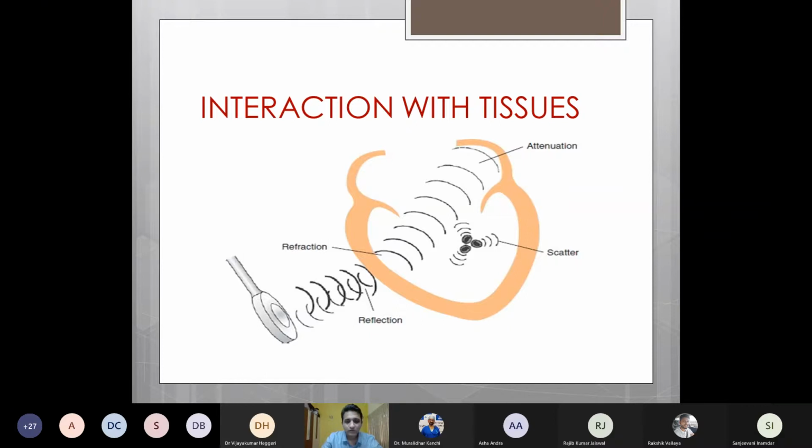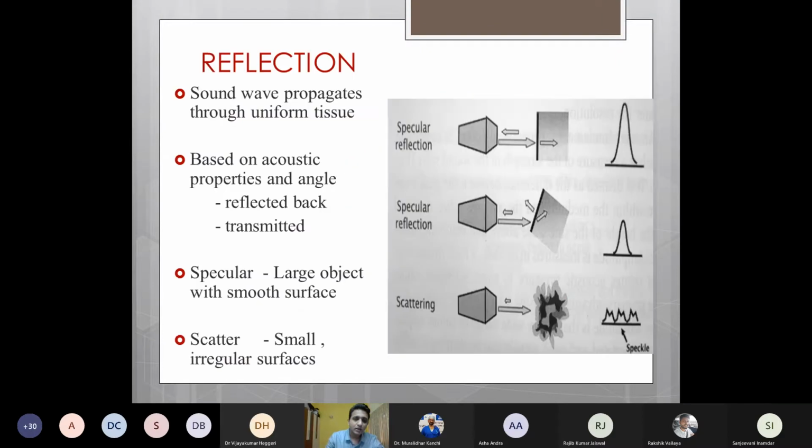So when the ultrasound waves move from the transducer and fall on a particular tissue, it interacts with the tissue in one of the following manners. Either these waves can get reflected, refracted, scattered, or attenuated. I'll just move on to each of these interactions in detail.